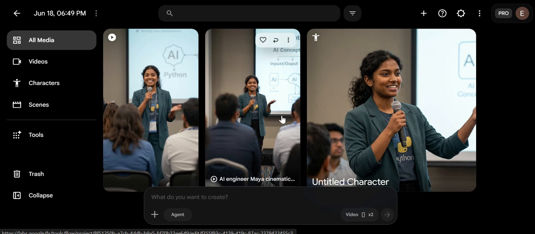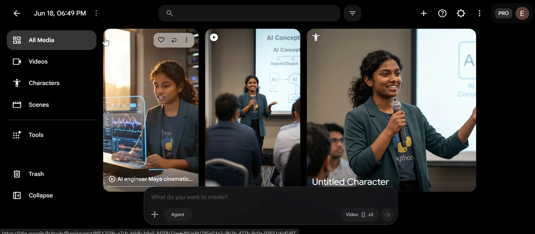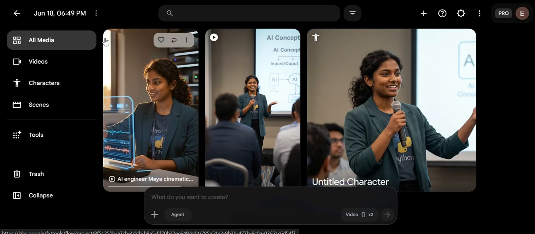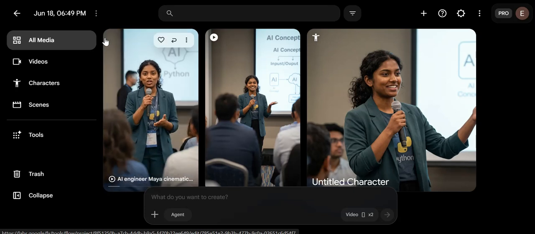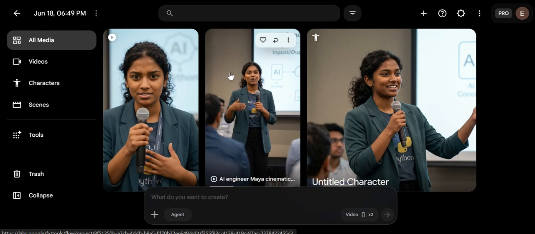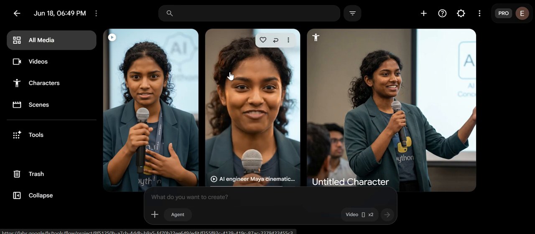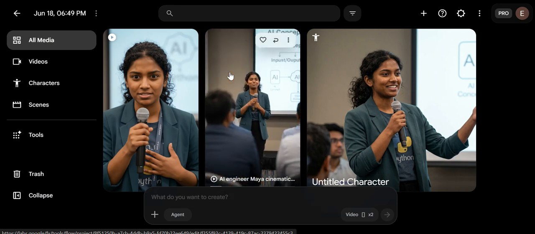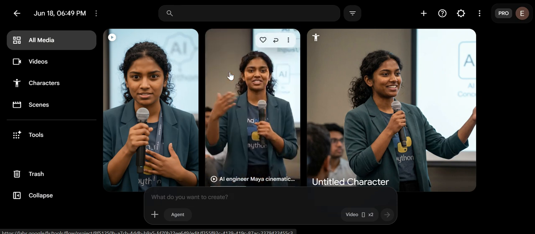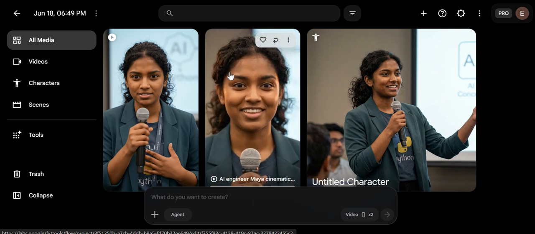Now let's watch each generated clip, paying attention to the facial expressions, camera movements, and lighting. Now let's see the second one. As we can see, the facial expression is quite realistic, and all the camera movements and lighting make it more cinematic. And the character actually remains consistent throughout the story.